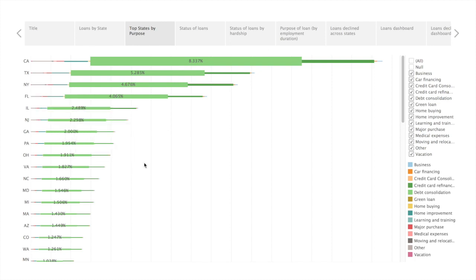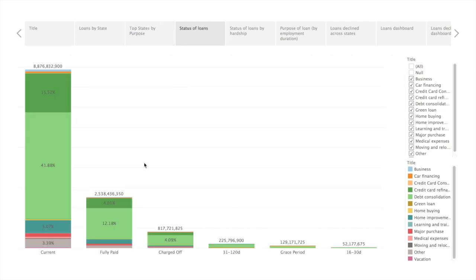Of all the loans that were taken, let us see where they stand today. This slide presents the status of loans across 6 main categories: those which are current, fully paid, charged off, and late or in a grace period. The major chunk is debt consolidation, followed by credit card refinancing as before. We see that around 20% has been paid off and around 6% has been written off. A large portion is current, and it's interesting to see how this may change with the evolving risks of a global trade war in the United States.